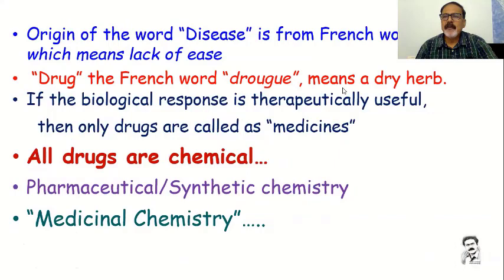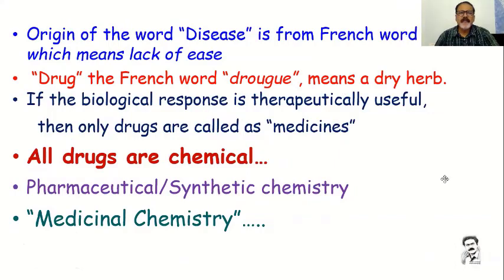So let us see basically what is disease. The word disease is from French origin, from the word disease, which means lack of ease. And drug is also a French word, from drogue, which means a dry herb. So drug and disease, they are French words.